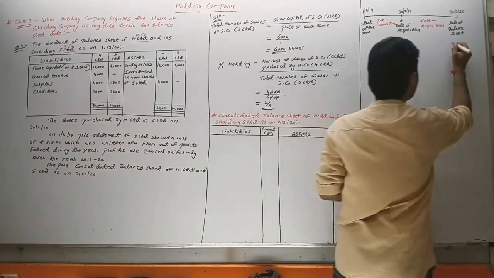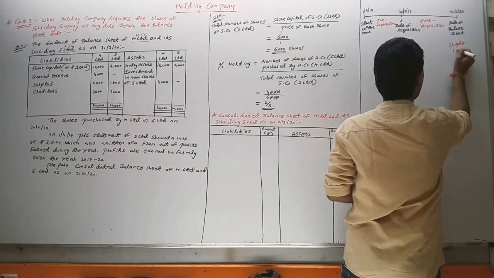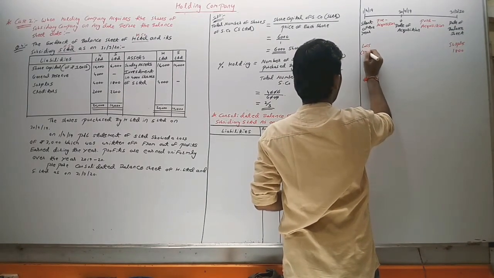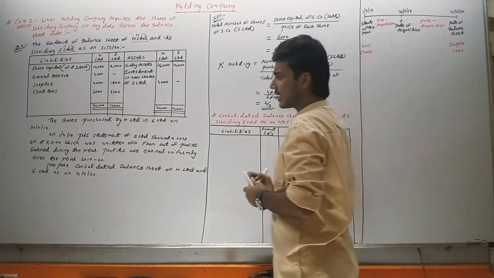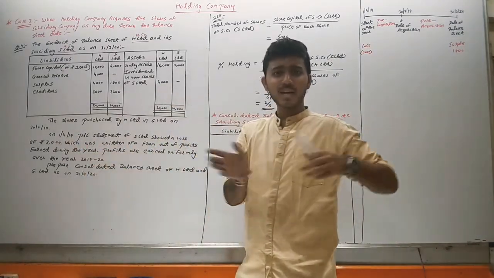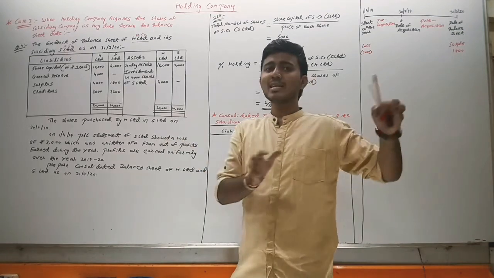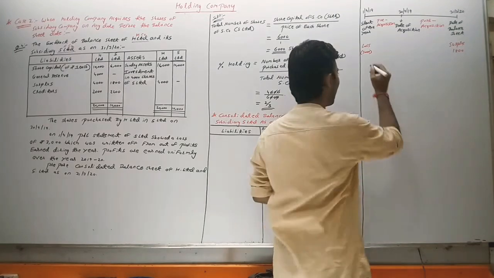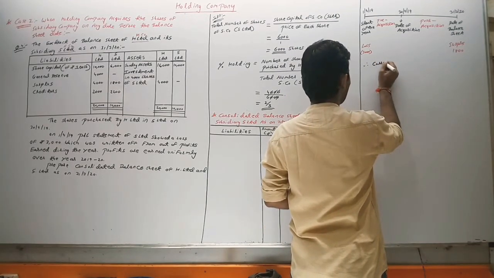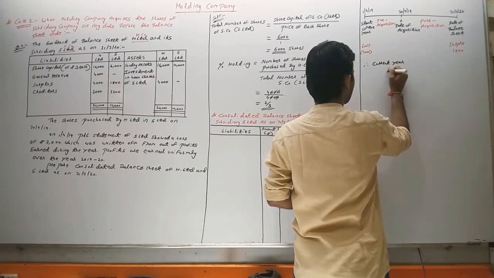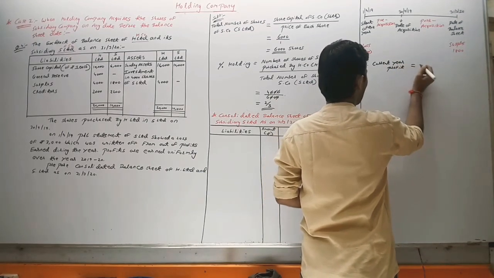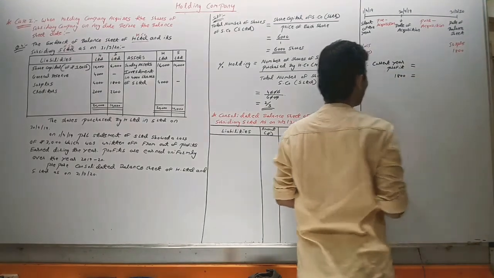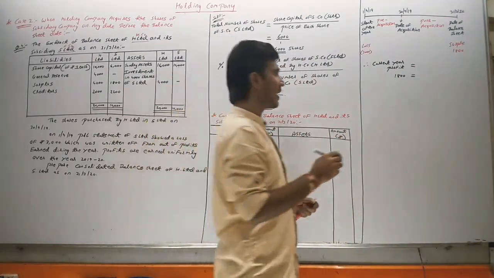So at the start of the year there was a loss of 3,000, and that 3,000 loss is written off from current year profit. Means 1,800 surplus is remaining at the end of the year. So current year profit, with 1,800 remaining and 3,000 loss at the beginning.